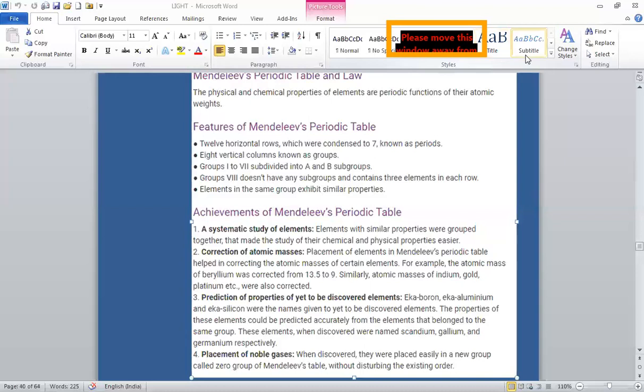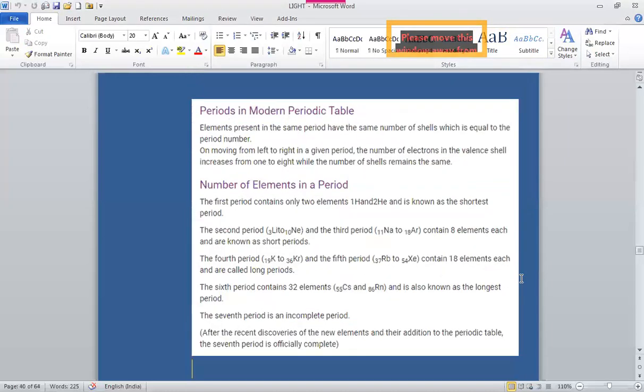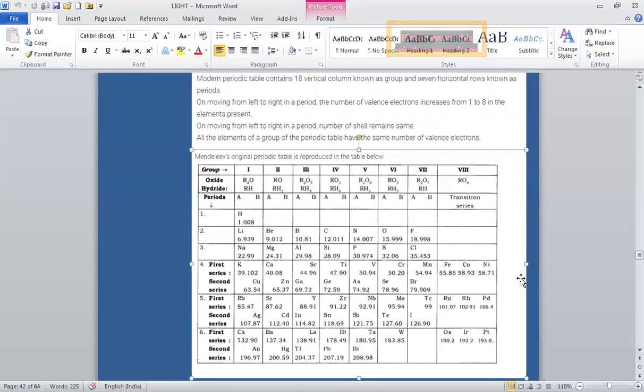Yes, this is Mendeleev's original periodic table. These vertical columns are known as groups, and the horizontal rows are known as periods. So 6 periods, 1, 2, 3, 4, 5, 6, and 7, and this is the last, 8th group.